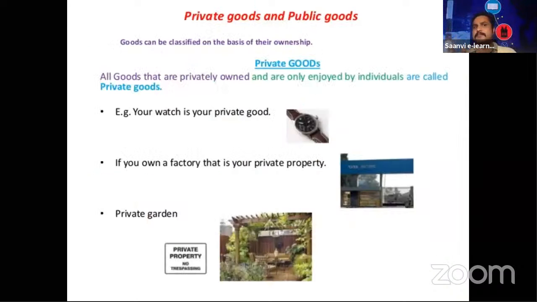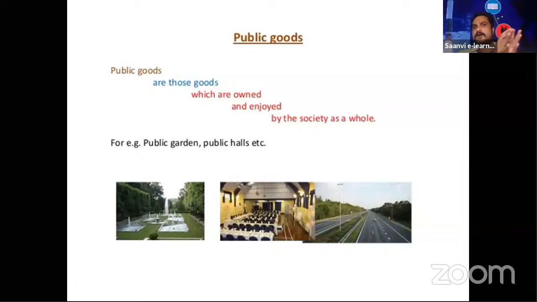And private goods and public goods. Private goods are all the goods that are privately owned and enjoyed only by an individual. For example, your watch is your private good. Your own factory is your private good. And a private garden, all this comes under private goods.